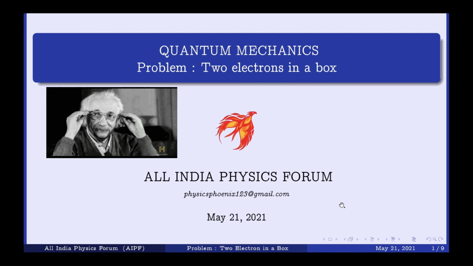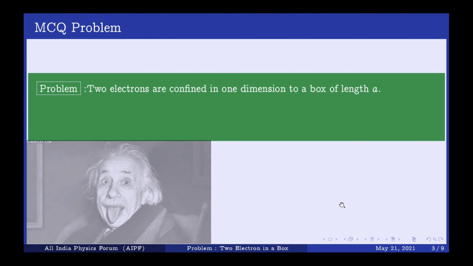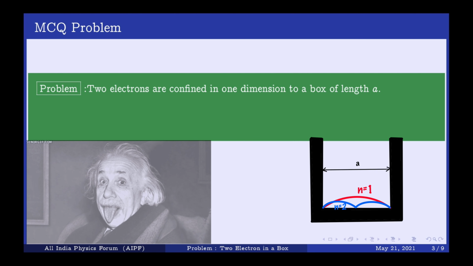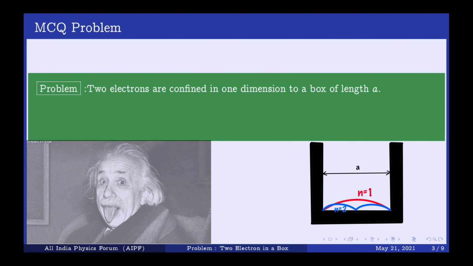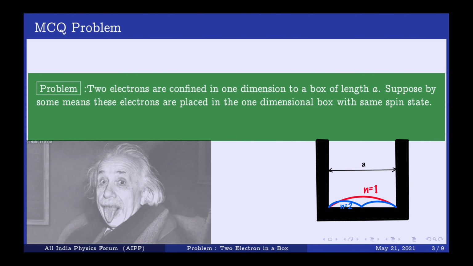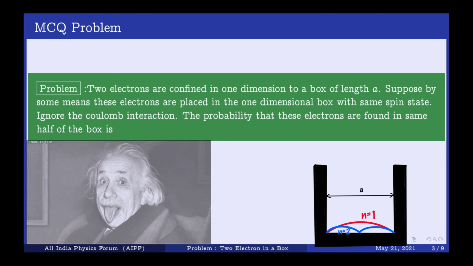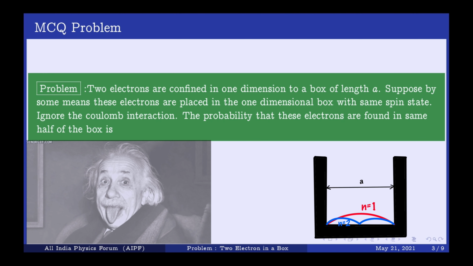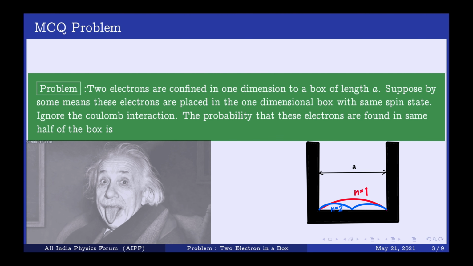Today we are going to discuss two electrons in a box. So let us discuss first the problem. Suppose you have two electrons and these are confined in a box of length a, and suppose by some means you are able to put these electrons in the same spin state. Then you have been asked, what will be the probability of finding these electrons in the same half of